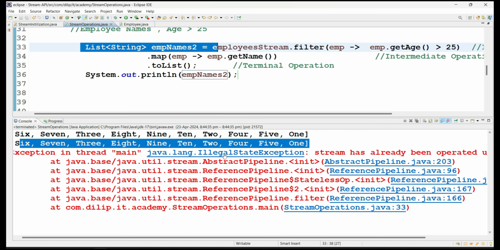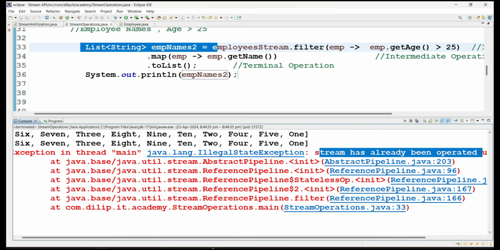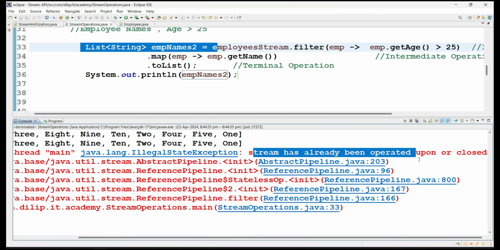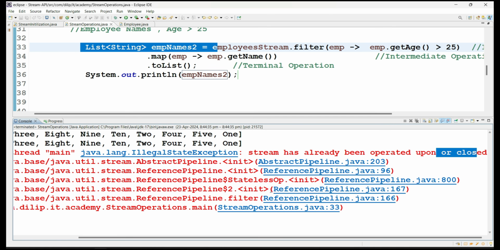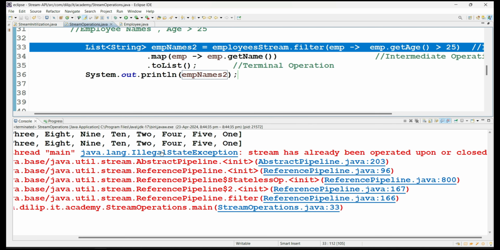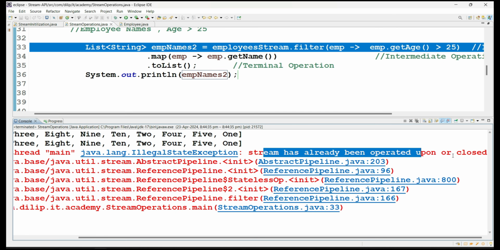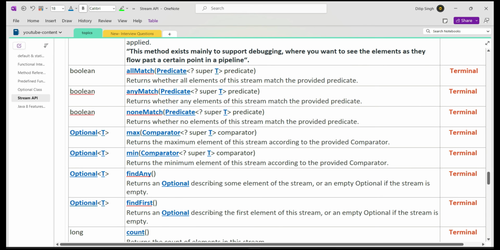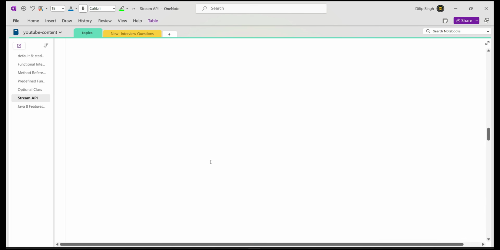And what is the exception saying? Illegal state exception, stream has already been operated upon or closed. So what is the point? At line number 33 you are getting illegal state exception, saying the stream has already been operated upon or closed. Simply, we should not use a stream object more than once.